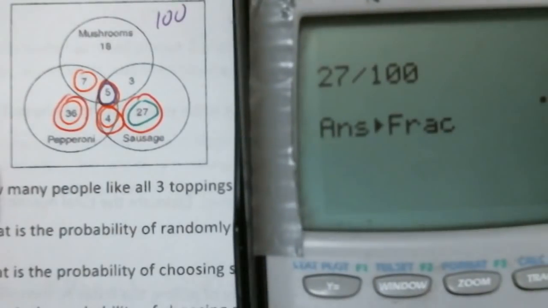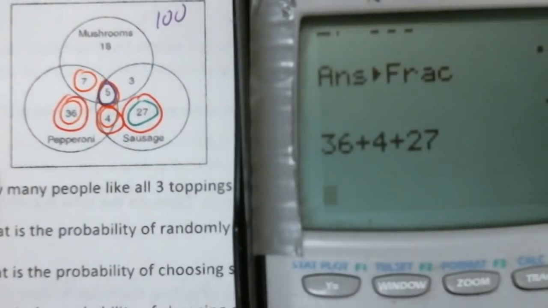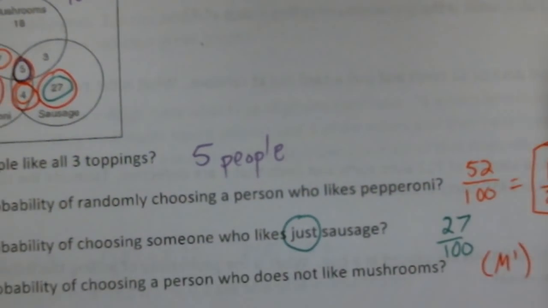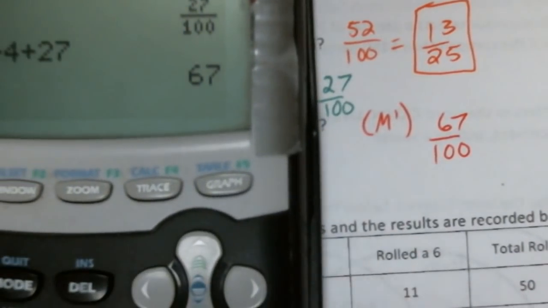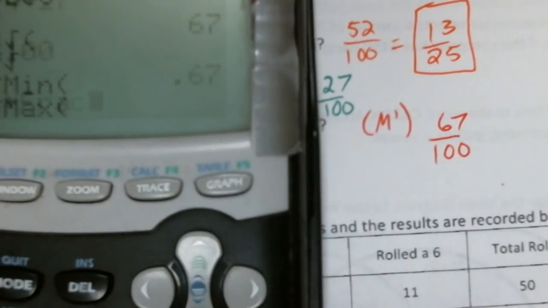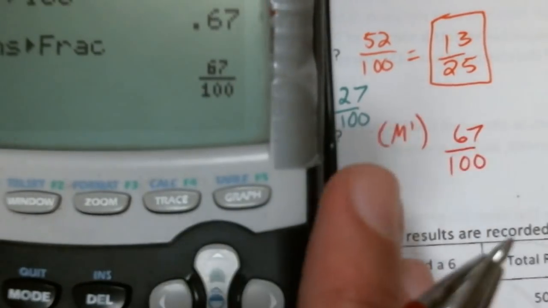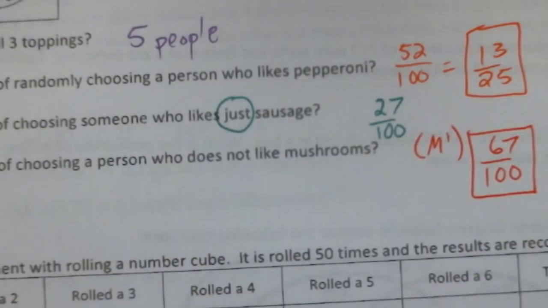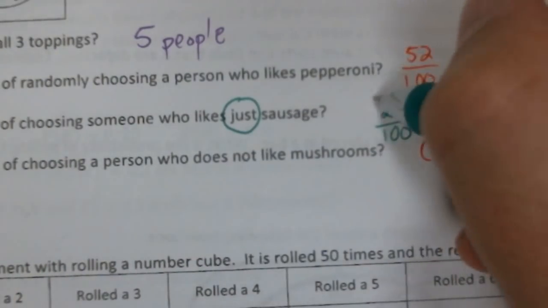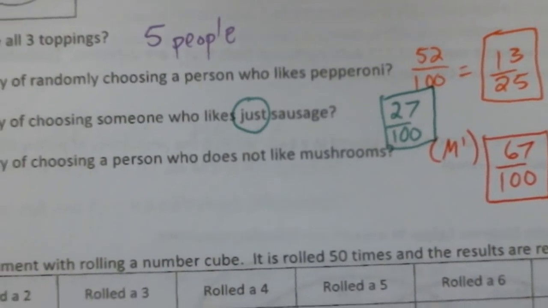So I add those up. 36 plus 4 plus 27, and I get 67. So I've got 67 out of 100 people. Sorry, can I simplify that? 67 divided by 100. Math, fraction, enter, enter. Nope, can't simplify that. I guess I should put boxes around these. All right, so those are the word problems.